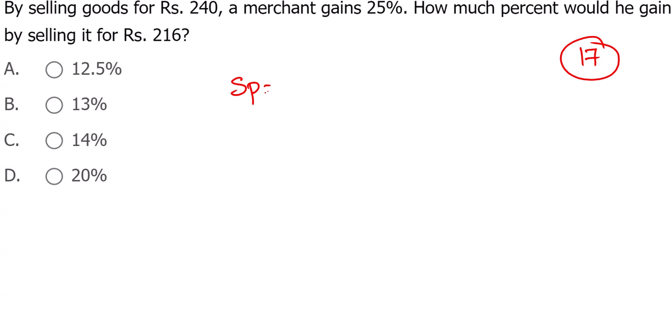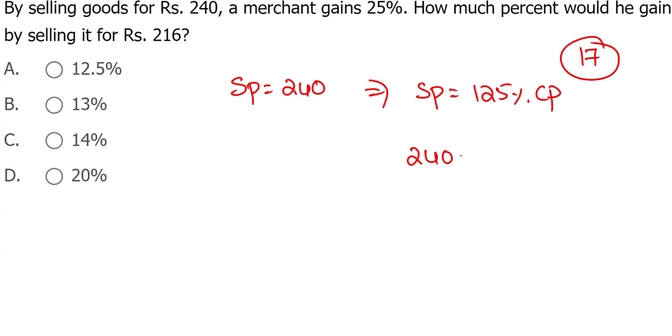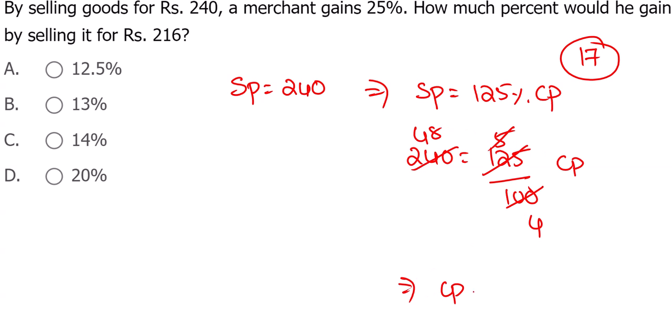Selling price equal to 240. 25% profit means SP equals 125% of CP. Calculate CP from this. 125% means 125 divided by 100, which is 25 5 times, 25 4 times, 5, 48 times. 48 into 4, we got 192. Cost price is 192.